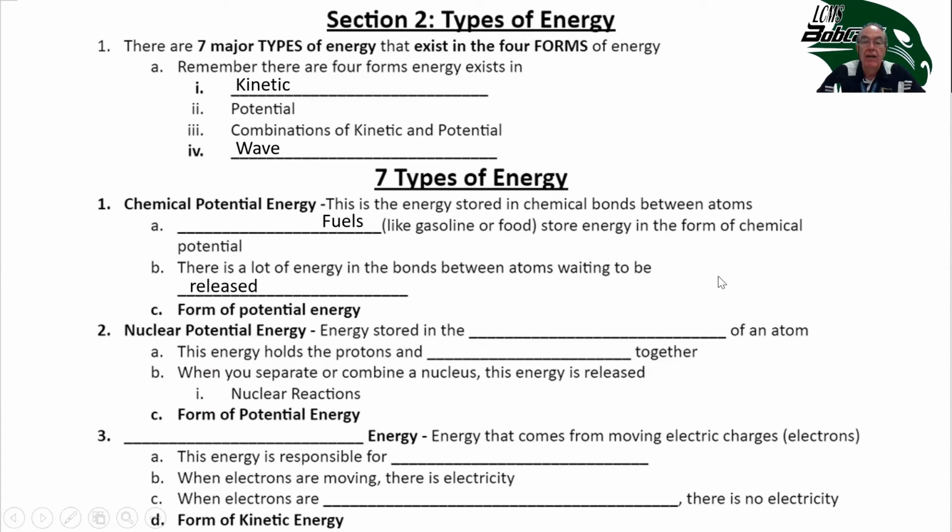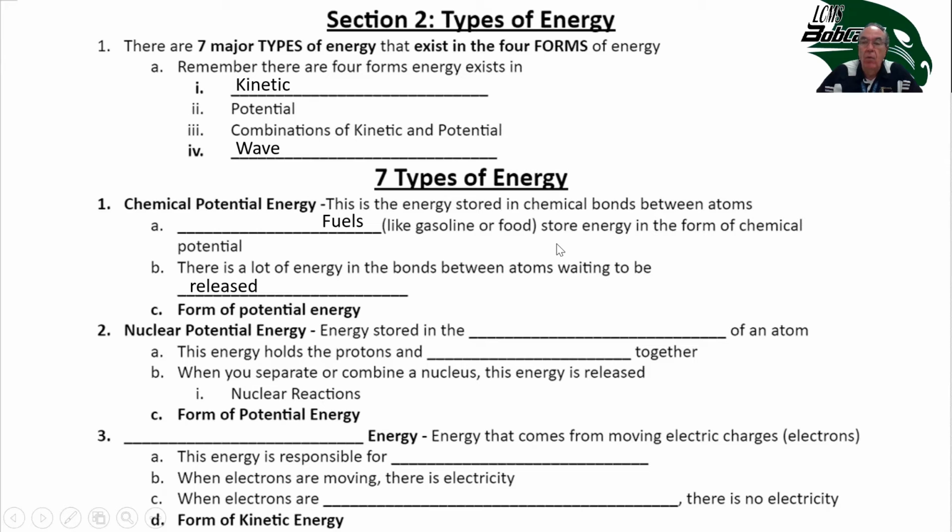There's a lot of energy in the bonds between atoms waiting to be released. Same thing when you burn wood in the fireplace. That energy that came from photosynthesis was stored in the chemical bonds as the tree grew. It's there, ready to be released. When you put it in the fireplace and burn it, the energy that came from the sun and was stored in the bonds is released, and you see it in the form of heat and light during the fire. This is also true with the fossil fuels that we use.